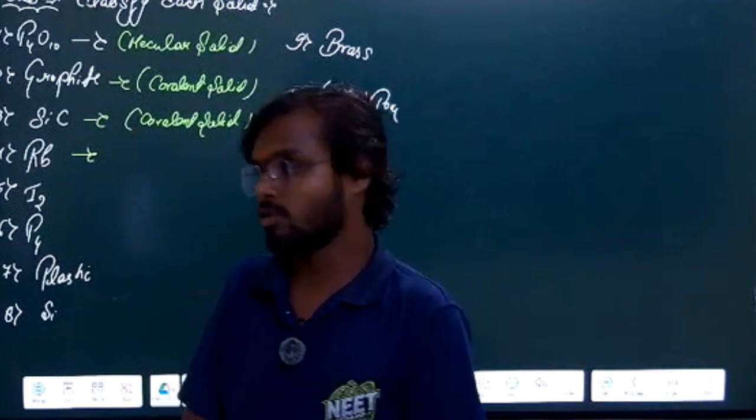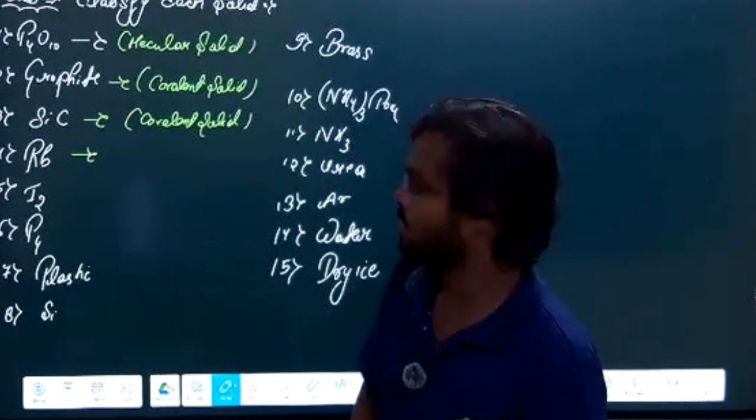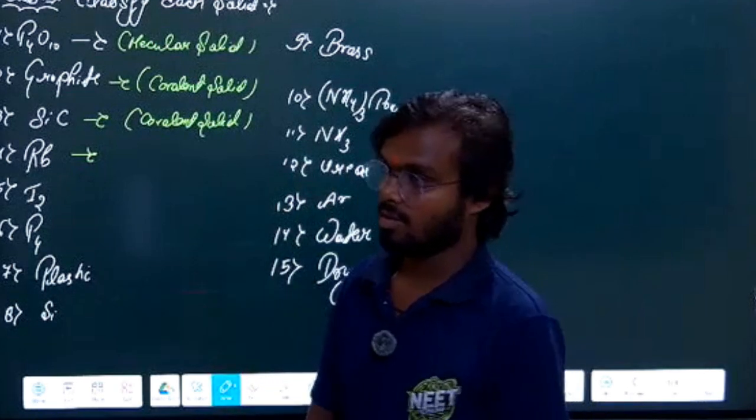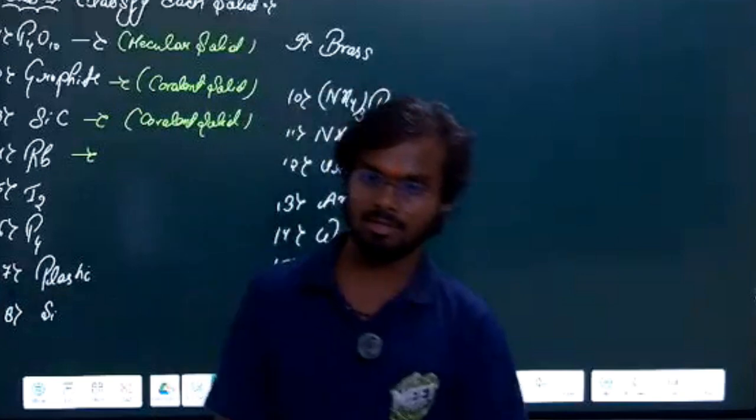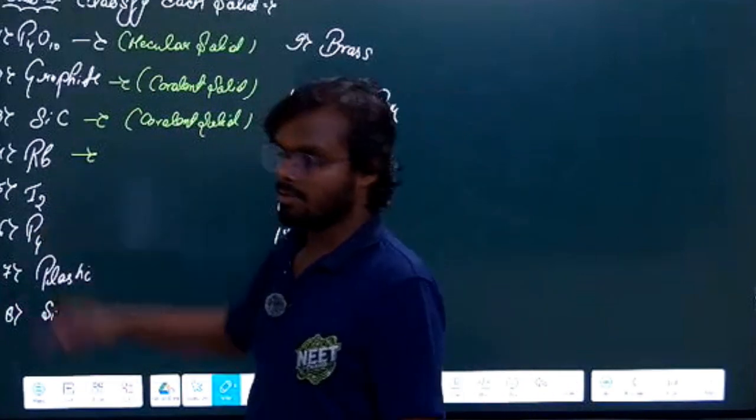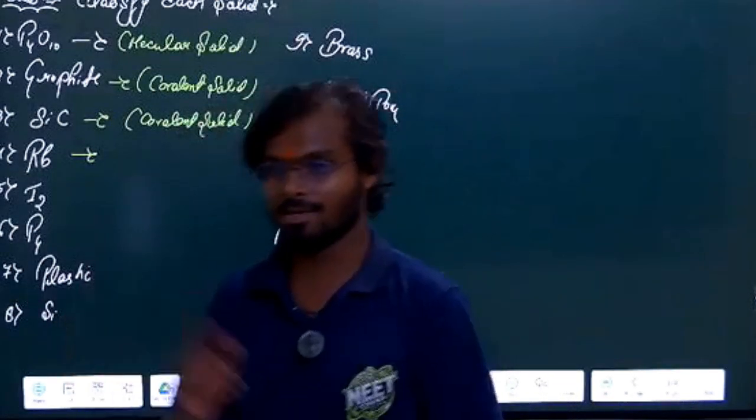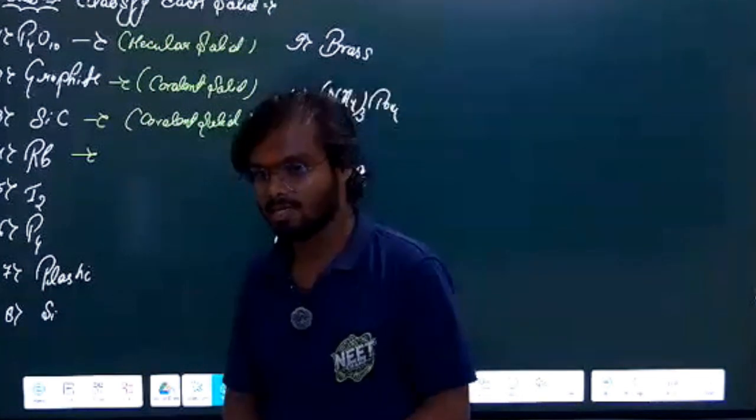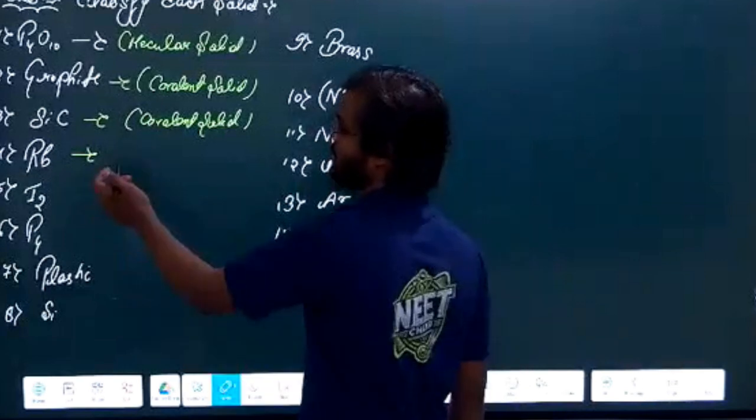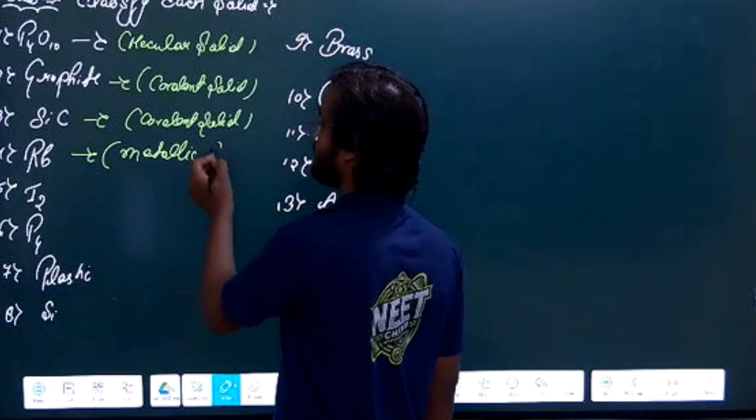No, it's not a covalent solid. Covalent means it should form a covalent compound. There is no covalent compound here. Ionic solid? There is no ionic charge here. Is it a metal? Rubidium is a metal. If you remember, it is an s-block element, and s-block elements are metals. So it is a metallic solid. Simple. If it is a metal, it is a metallic solid.